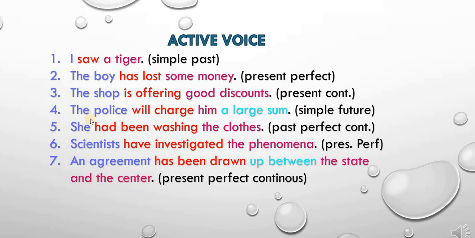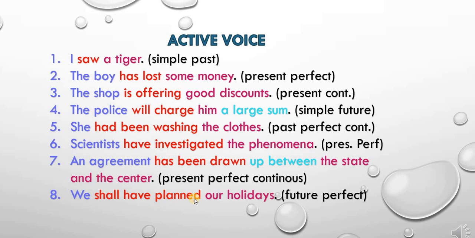Here you can see, in the fourth sentence, a large sum is nothing but an adverbial, giving some extra information. Up between also is an adverb. So it is given in this blue color, and don't get confused with the object. This is not the object. We shall have planned our holidays. Future perfect. All the words which have been written in blue are the subjects.